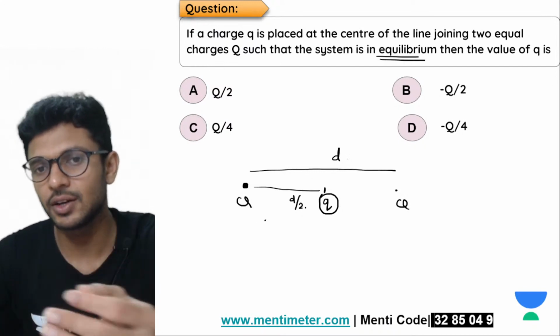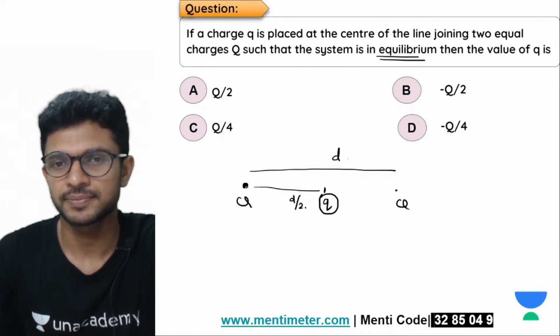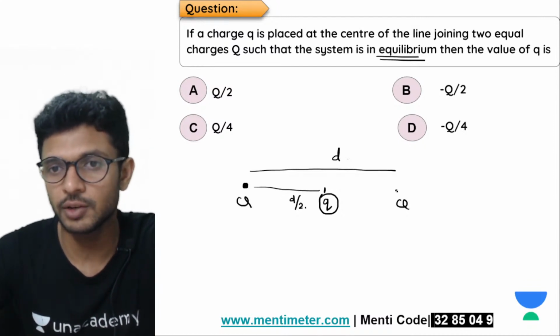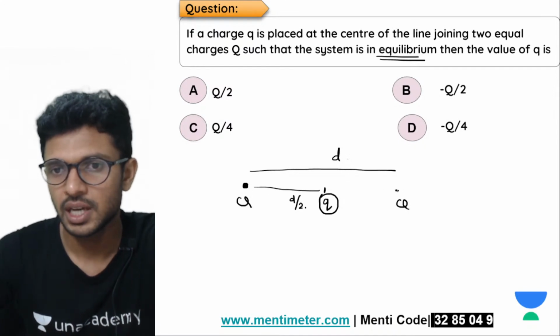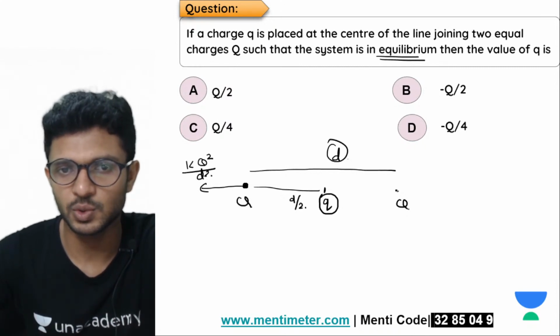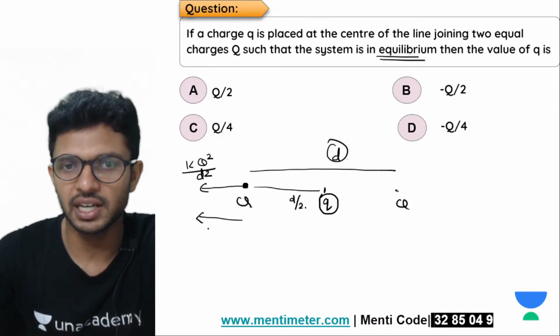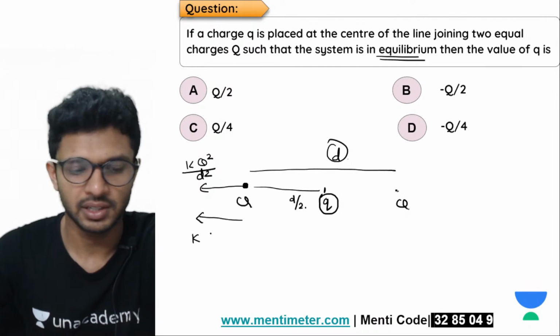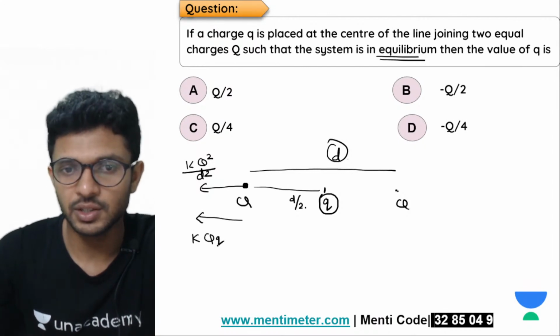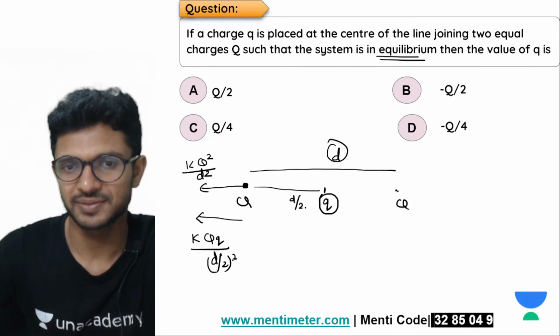What is it? Equilibrium. Matlab, on any of the body, net force is 0. So start marking all the forces acting on this capital Q. ये Q and ये Q रिपल हो जाएगा. Value k Q into Q square by square of the distance d square. ये small q, ये capital Q रिपल हो जाएगा. So the value of force is k capital Q small q by square of the distance, that is d by 2 the whole square.